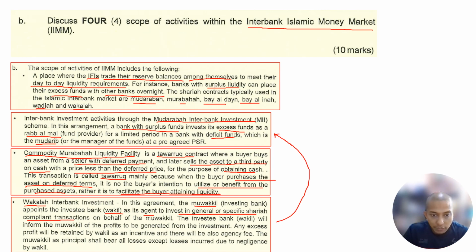On behalf of the muwakil, the wakil will inform the muwakil of the profit to be generated from the investment. Any excess profit will be retained by the wakil as an incentive, and there can also be agency fees. Remember, what is the difference between Mudarabah and Wakalah? Wakalah can have agency fees, while Mudarabah cannot have any agency fees. The muwakil as principal shall bear all losses except loss incurred due to negligence by the wakil. Similar to the Mudarabah situation.